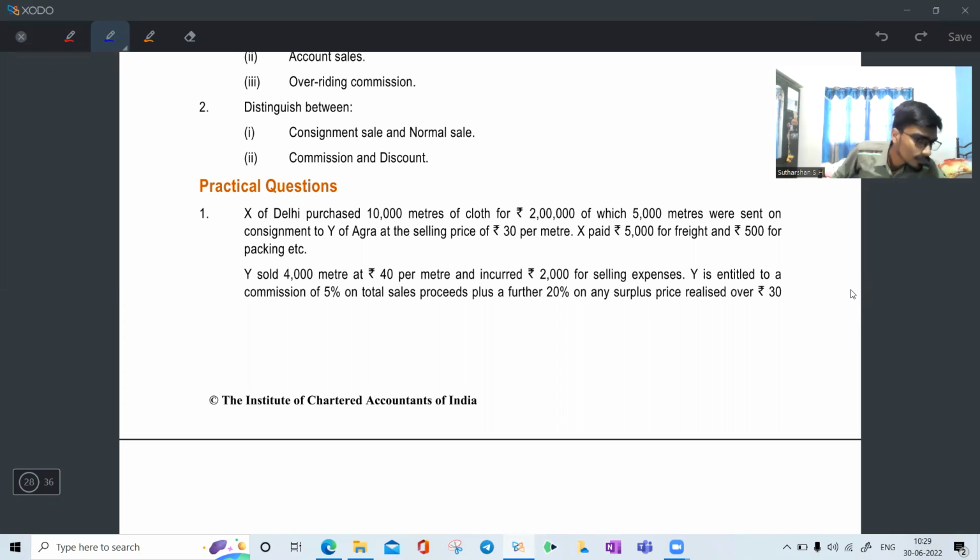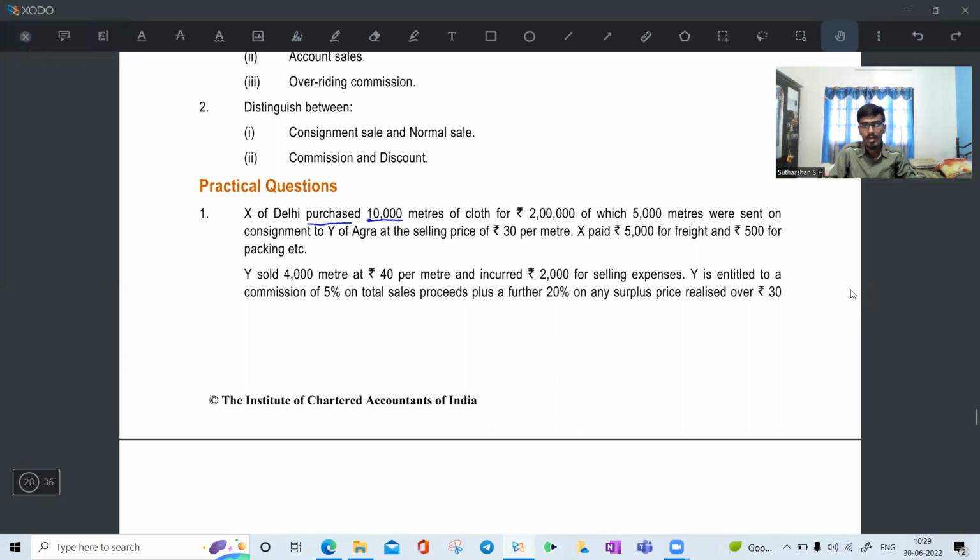X of Delhi purchased 10,000 meters of cloth for 2 lakh, of which 5,000 meters were sent on consignment to Y of Agra at the selling price of 30 per meter. Yeah, hold on. After reading each point, just hold on. I need to explain it.